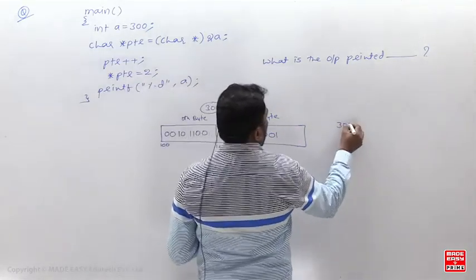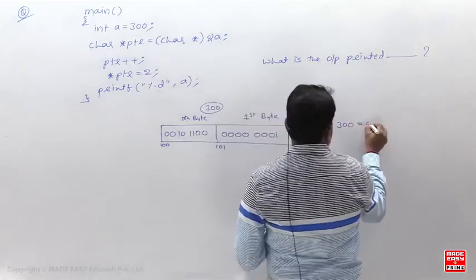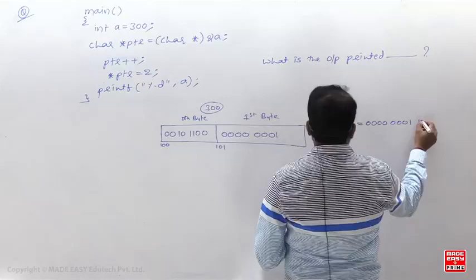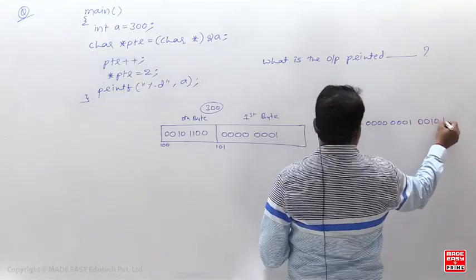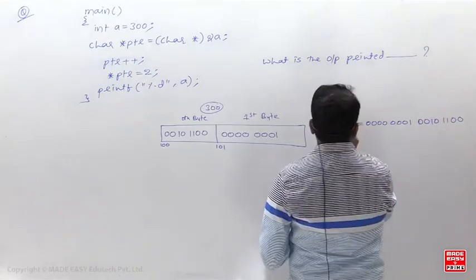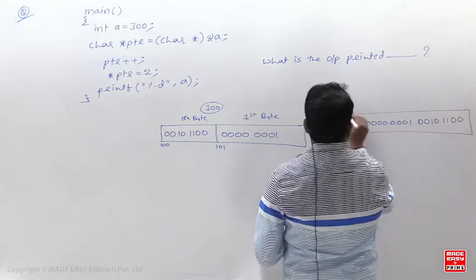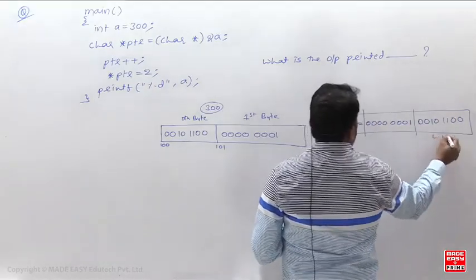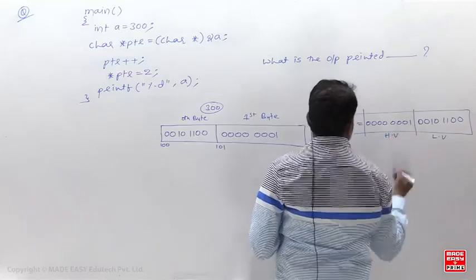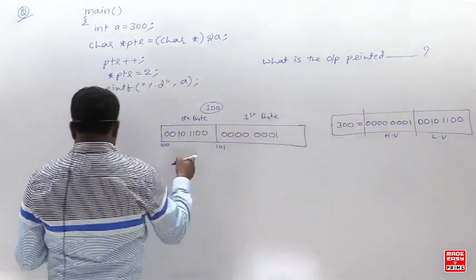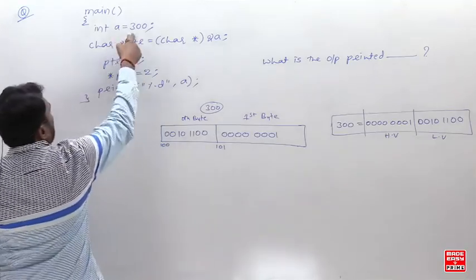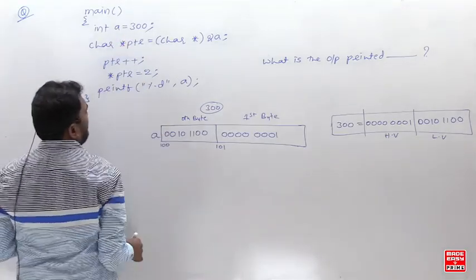So the binary of 300, I am writing it again. 00000001 and next 00101100. So this is the binary of 300. Lower value byte is stored in the lower address, higher value byte is stored in the higher address. You know this already, we have already discussed it. Same thing. That is about your 300, variable A.